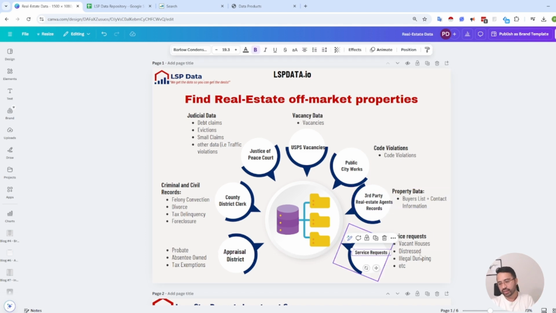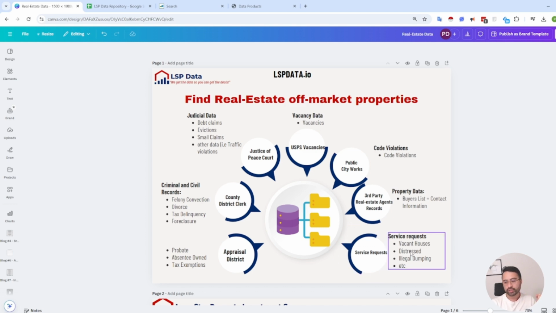And lastly, another area that we like is the service request. Your city may call it 311, or service request, or complaints, right? This information basically feeds the code violations, right?